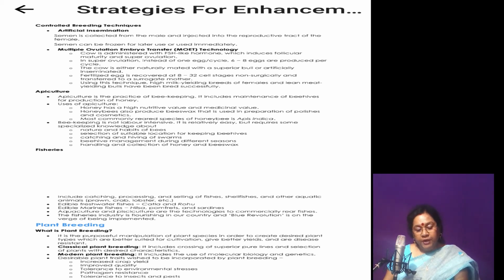The semi-dwarf variety was developed by Norman E. Borlaug at the International Center for Wheat and Maize Improvement in Mexico. And these semi-dwarf varieties of rice were developed from IR8, which was developed at the International Rice Research Institute, Philippines, and Taichung Native 1, developed in Taiwan.